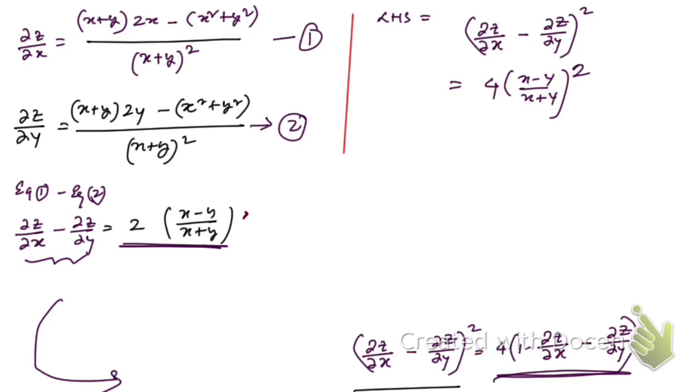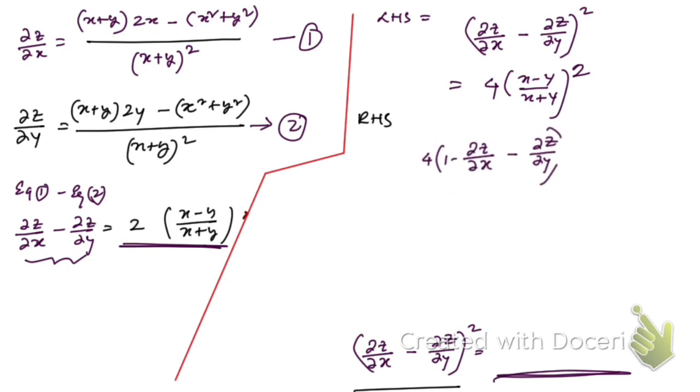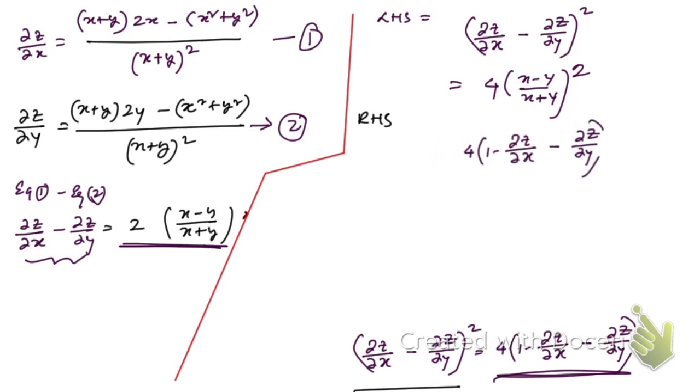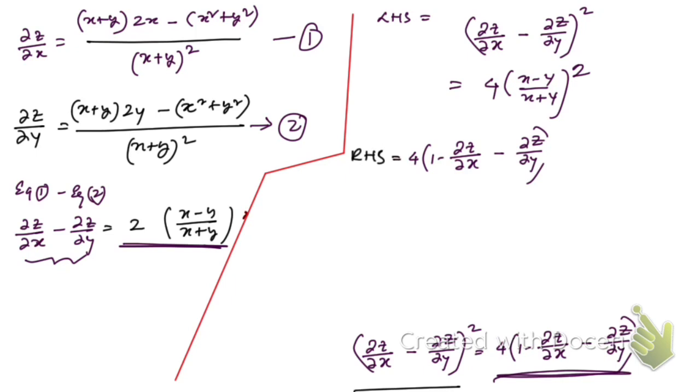Now let's obtain the right hand side. Here you can see this is the right hand side. So here is the right hand side, let me evaluate this. If you take this minus sign common, then what you can write, instead of doing that, let me do one more thing.